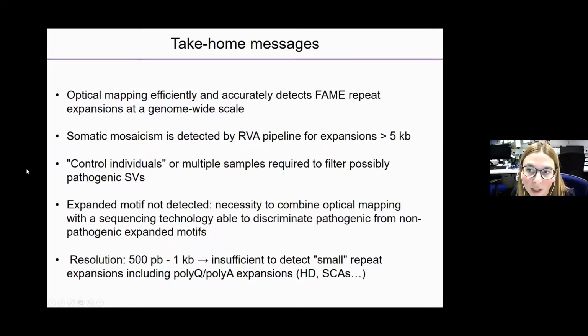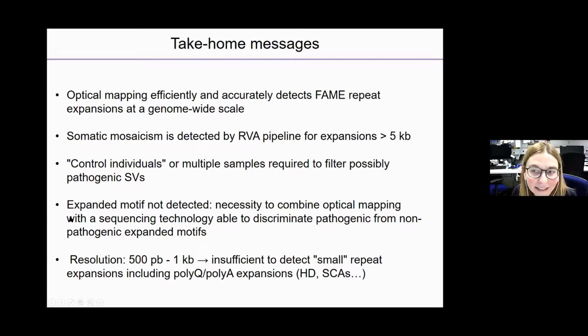If you want to do gene discovery with Bionano, you really need control individuals to filter the variants, or to analyze multiple samples, or have an idea what you are looking for, because you detect a lot of structural variants with this technique.